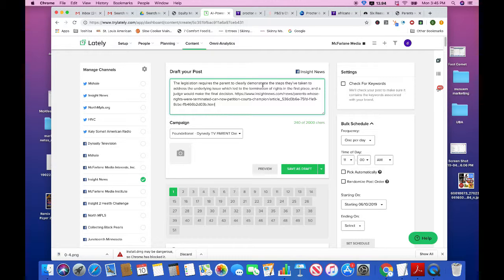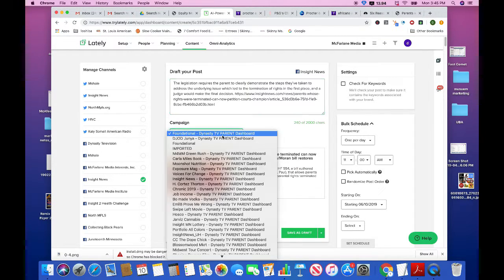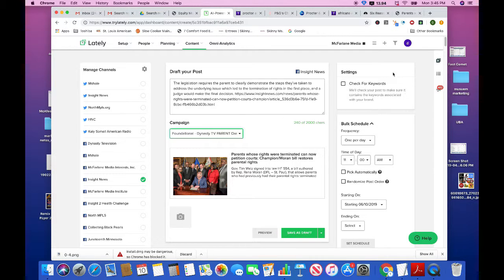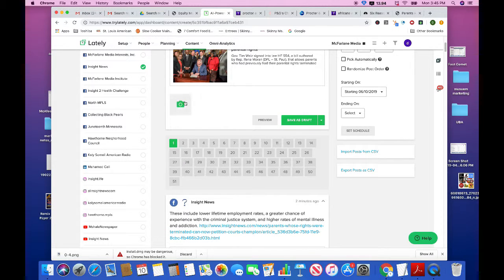So I grabbed that, edit copy, edit paste. Don't have to tag it on a campaign because we're not tracking these specific news stories. Don't have to add a photo because there's one already included here in the story, but we do have to grab some additional pages.